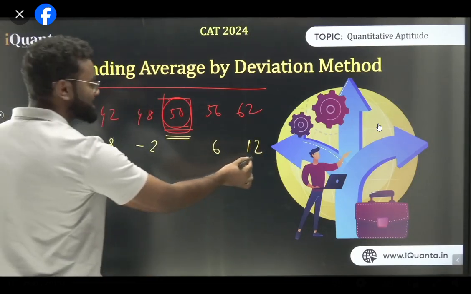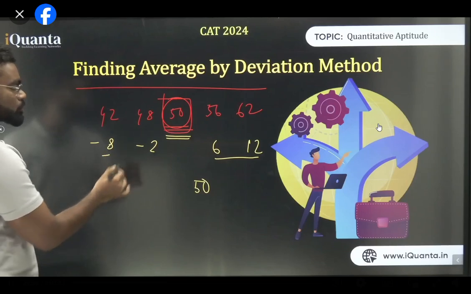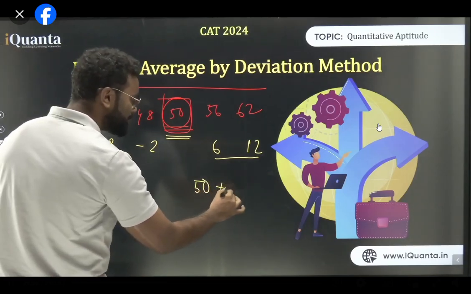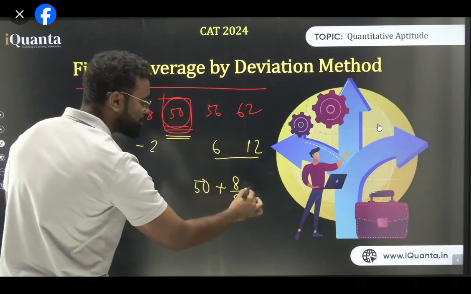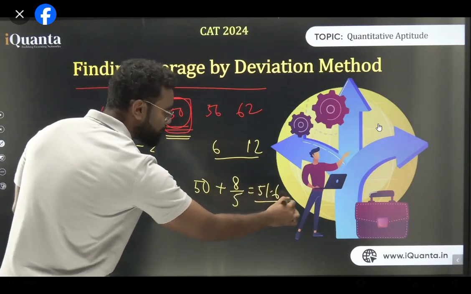Now if you do this, 12 and 6 is 18, 18 minus 8 is 10, minus 2 is 8. So that means 50 plus 8 upon the number of terms. What is the number of terms here? 5. So 50 plus 8 upon 5 gives the answer, which is 51.6. So that is your average.